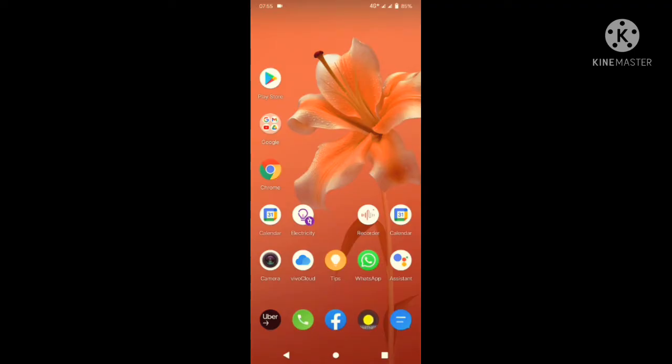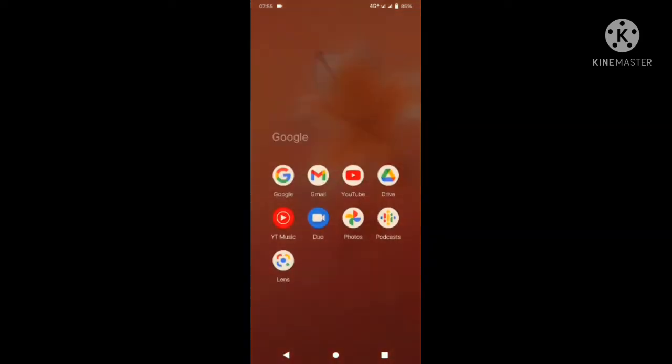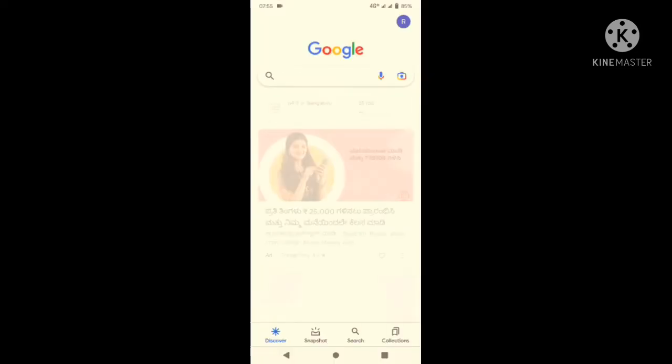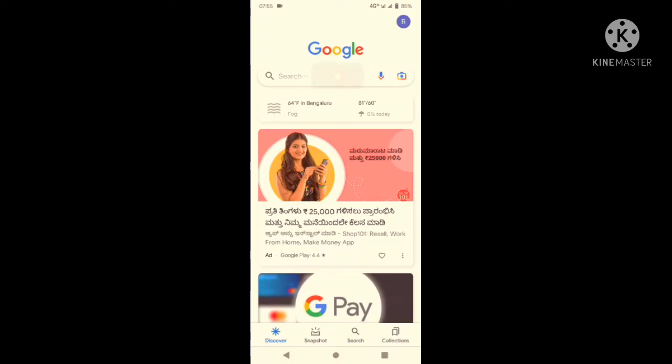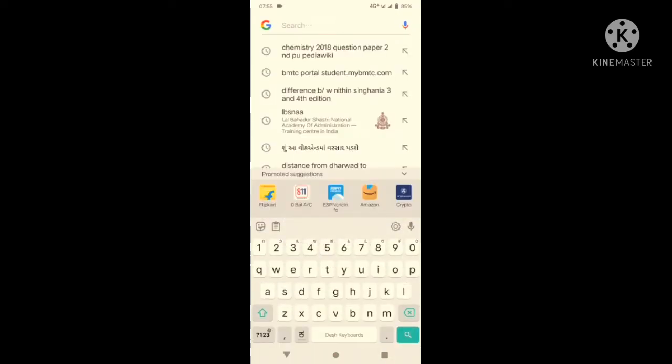So, for your better understanding, I will show it manually. Okay? So, go to Google. Type the specific question paper which you need in the search engine. For example, I need physics question paper.